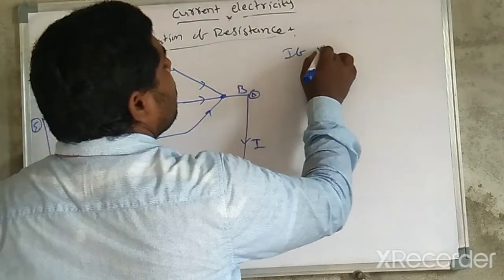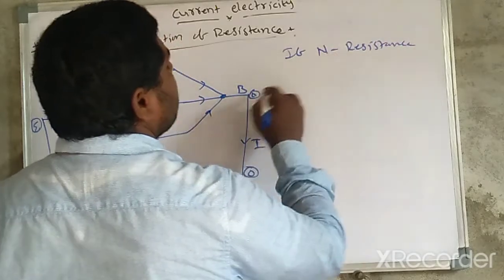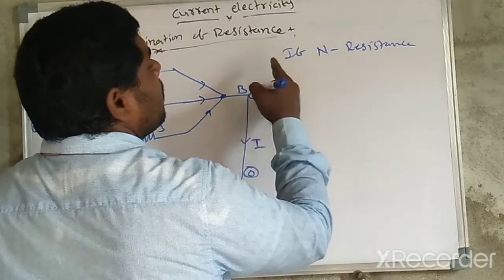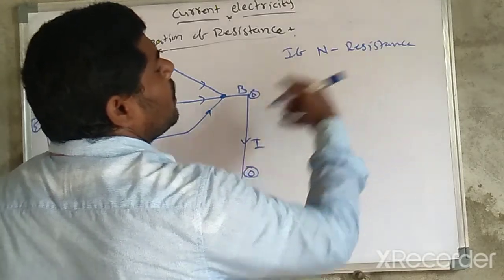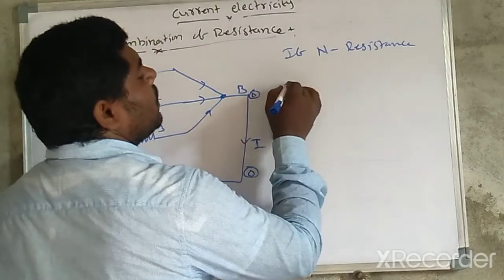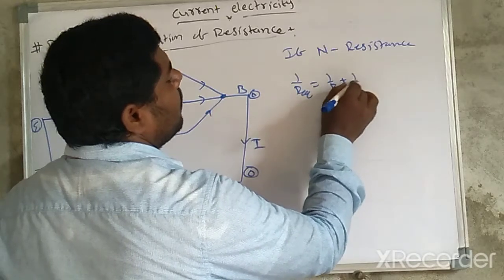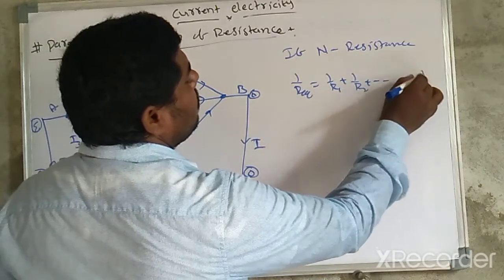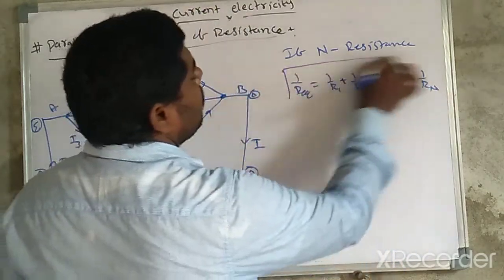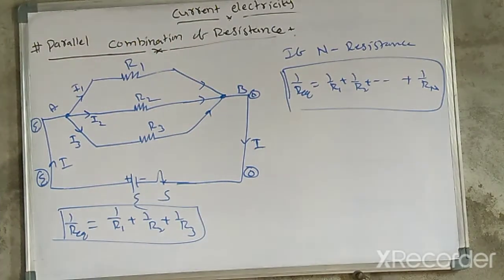If n number of resistances are connected in parallel combination, here 1 by R equivalent is equal to 1 by R1 plus 1 by R2 and so on, plus 1 by Rn. So here is the total equivalent resistance if connecting any number of resistors, please remember.